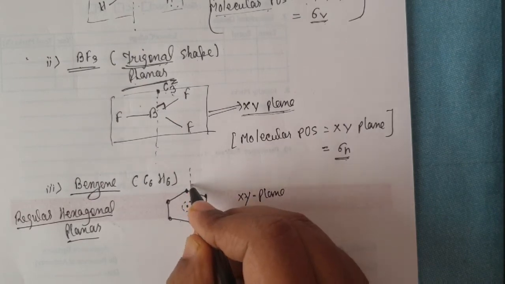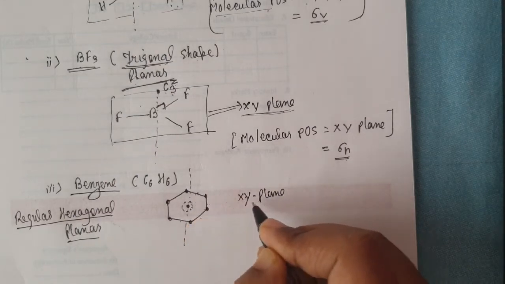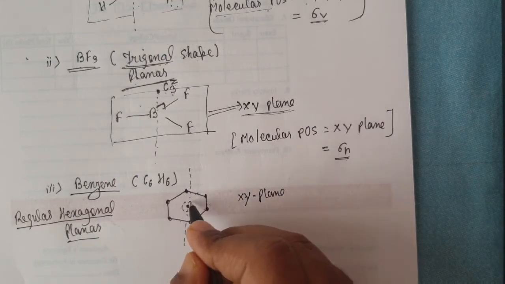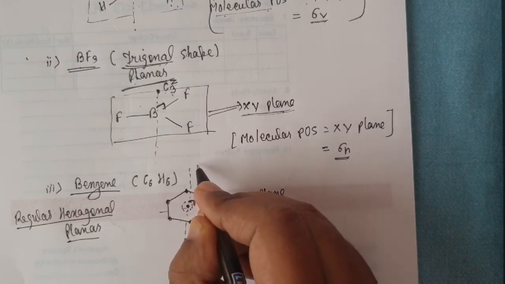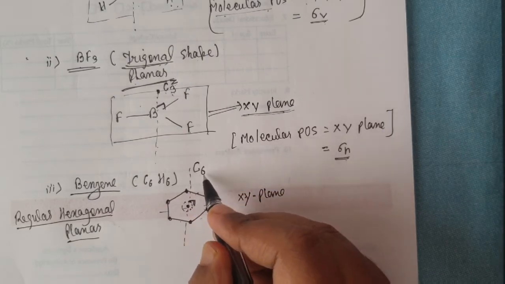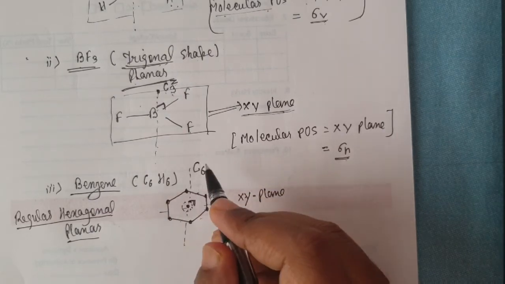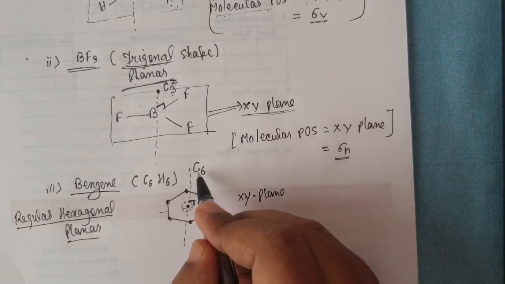So its principal axis of symmetry is this. If this is on the xy plane, again this is perpendicular to the xy plane. This is the C6 principal axis of symmetry. How is it C6? I discussed it in my plane of symmetry part A video. You can watch from there.